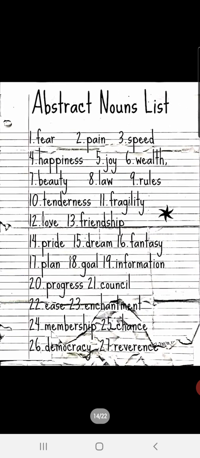Alright? Let us see some more. Here is a list, children. Fear, pain, speed, happiness, joy, wealth, beauty, law, rules, tenderness. All these in front of you is a list, and all these are abstract nouns. All these are feelings, children. We cannot see and touch them, we can only feel it.